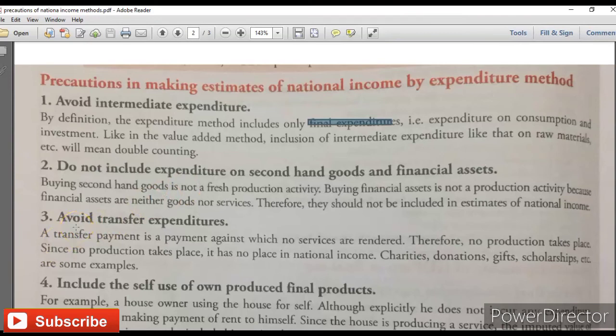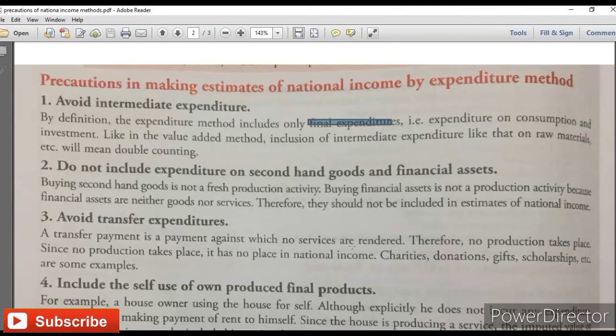Avoid transfer expenditure. There are two things: one is factor payment, one is transfer payment. One major difference is that transfer payment is a payment against which no services are rendered, but in case of factor payment, services are rendered, like wages, because once we employ labor for producing a good, we pay wages to them, so that becomes factor payment of labor.